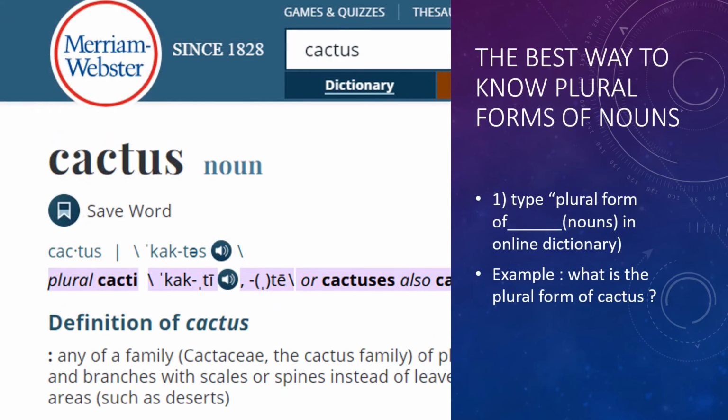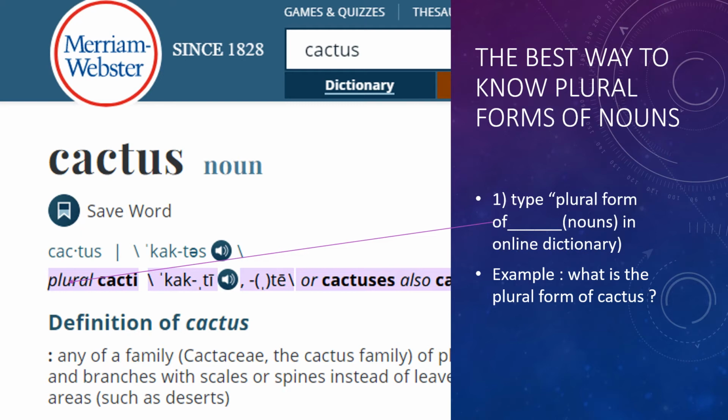There are many forms and complications when we change from singular to plural. There are too many formulas you have to follow. So the easiest way to know the plural form of a certain word is to find it in the dictionary, where you will find pl, meaning plural, as an abbreviation. Now, because you have internet, you can just Google the plural form of a word, for example, plural form of cactus, in an online dictionary.